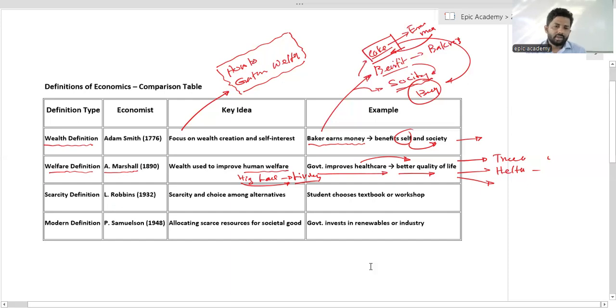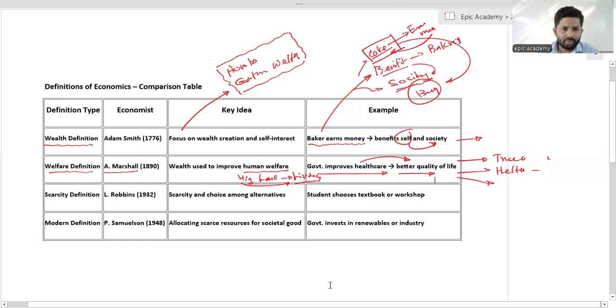Okay. So no need to worry about the definitions. This definition gives us a bit of a scope, a bit of an idea of what we are going to discuss in the subject of economics. Okay, you can read all those definitions. I have given all the definitions and the examples, each and every one.